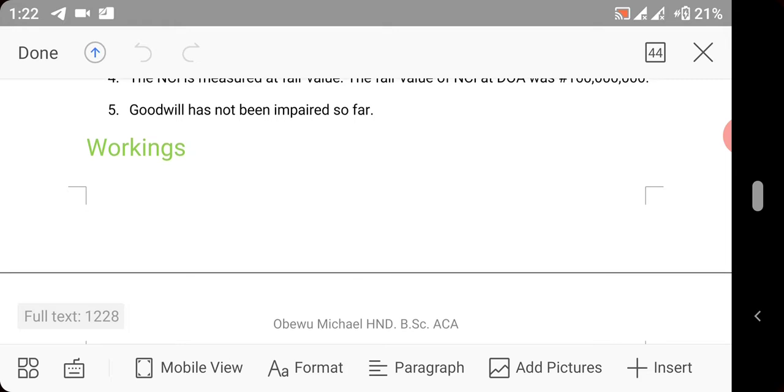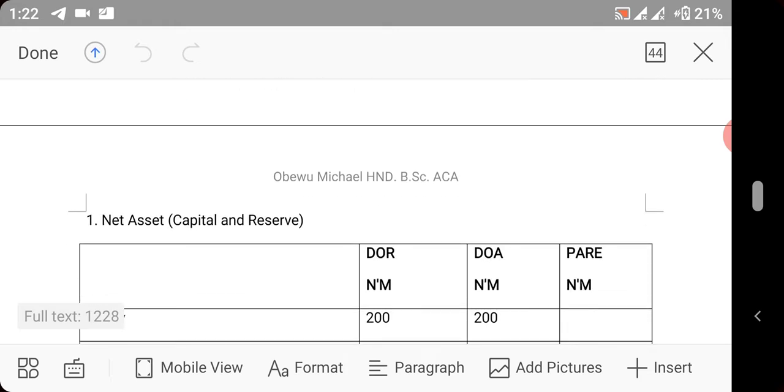The first working you are meant to do is to calculate your net assets, which is called capital and reserve. Now for you, when you want to calculate net assets, 2 things or 3 things should come to your mind. The value of equity, the value of share premium, the value of retained earnings of the subsidiary. And who is the subsidiary here? Aloma.